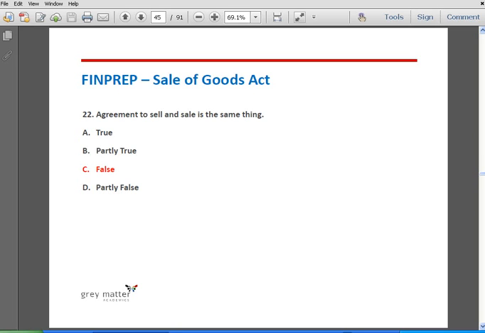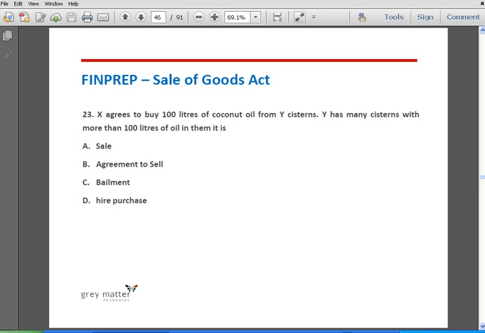It is because an agreement to sell is a future contract and a sale is a contract, and hence both of them are two different terms. Question number 23. X agrees to buy 100 liters of coconut oil from Y's cisterns. It has many cisterns with more than 100 liters of oil in them. Option A, sale. Option B, agreement to sell. Option C, bailment. And option D, hire purchase. The correct answer is agreement to sell.